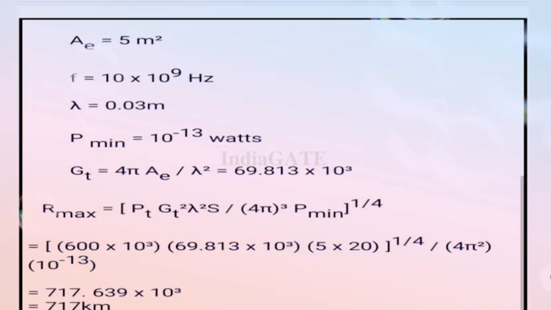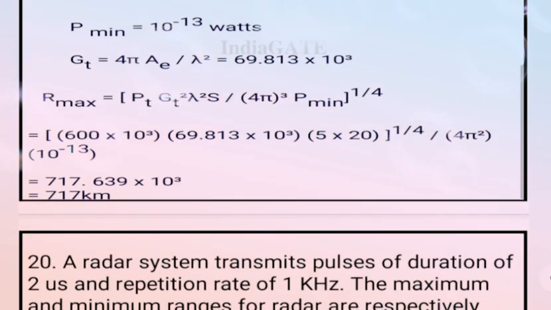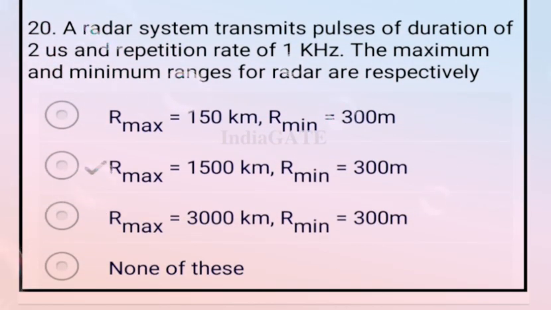Now come to the solution. After giving all the data, we put all the values in the Rmax formula and we get the total value of Rmax equal to 717 kilometer. Now next question, and the last question of this session: a radar system transmits pulses of duration 2 microseconds and repetition rate of 1 kilohertz.